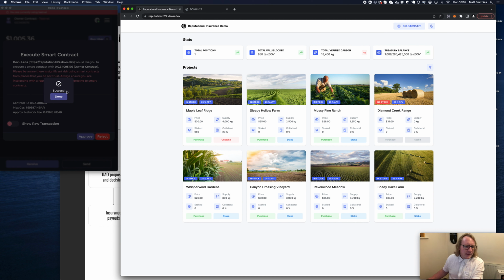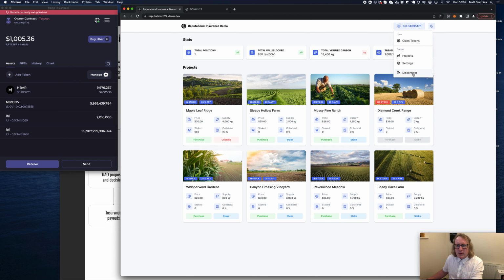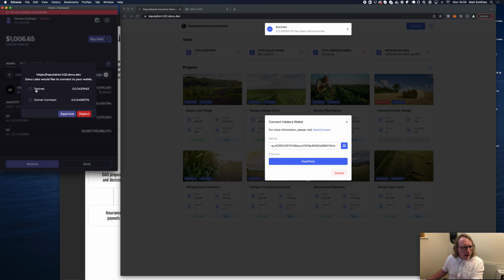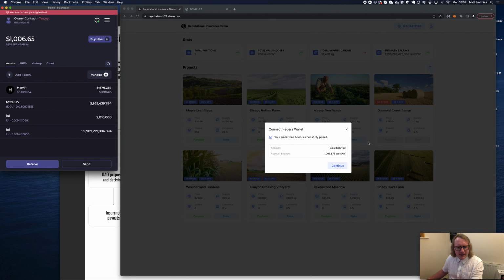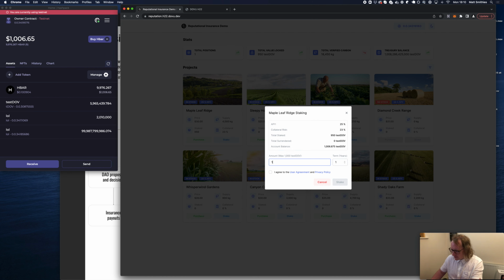However, let us log in with a different account this time. So I'm going to disconnect and we're going to connect once more, and I'm going to use this other testnet account here. So we're paired, we have a small account balance, and we're just going to do the same here. Currently there is 950 staked, but I can come across here and I can add another 100 to it, and I will just want to stake it for 2 years.